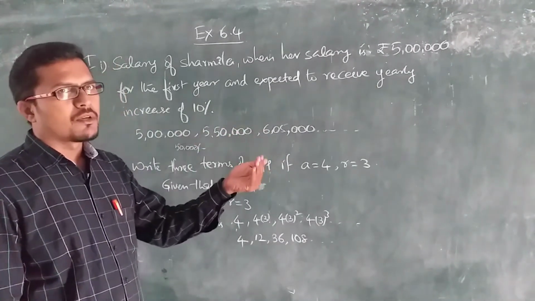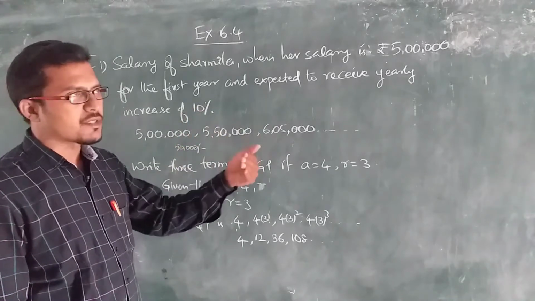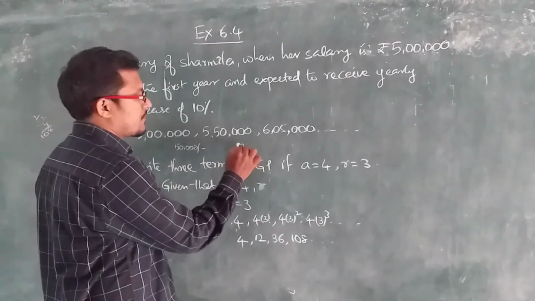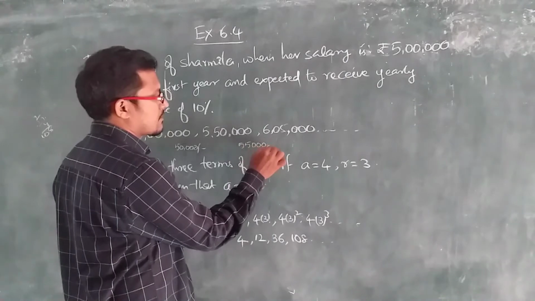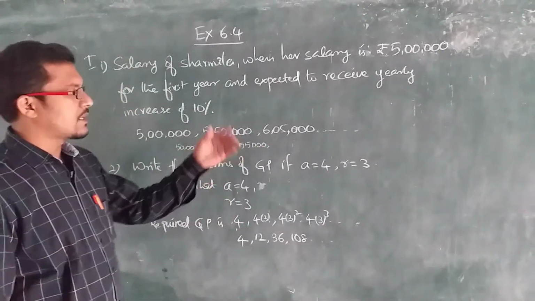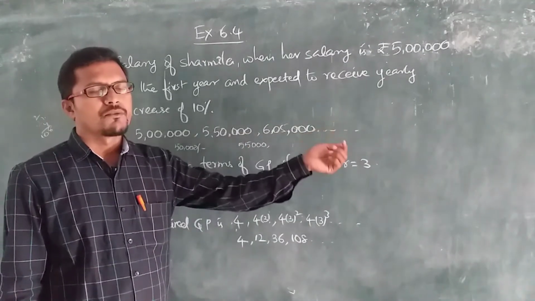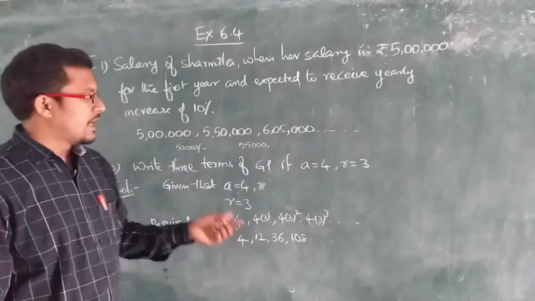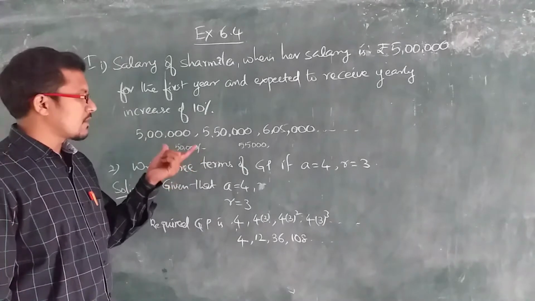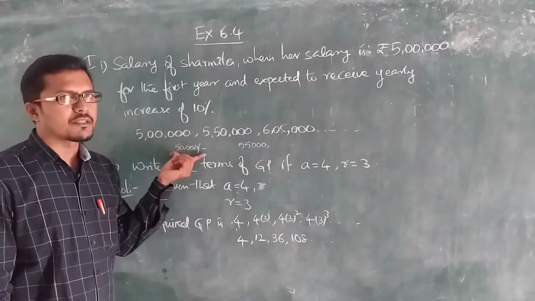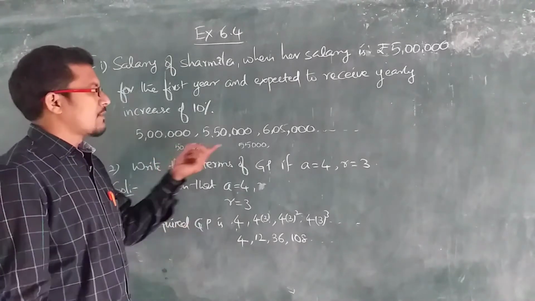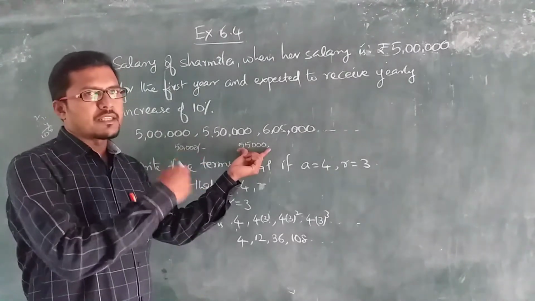At that time, 10% of her salary is 55,000 rupees. Then it should be added to the second year's annual salary, so that it will become 6 lakh 5,000 rupees. So, 50,000 is added at the end of the first year, and 55,000 rupees is added at the end of the second year.